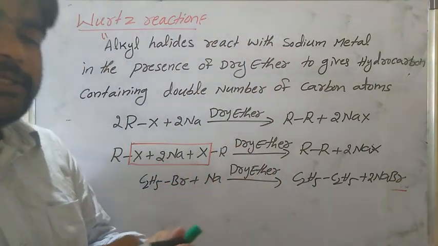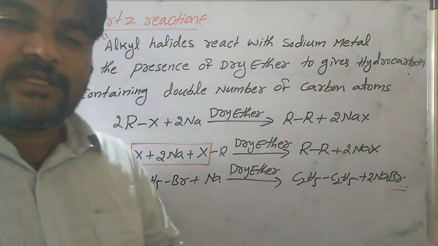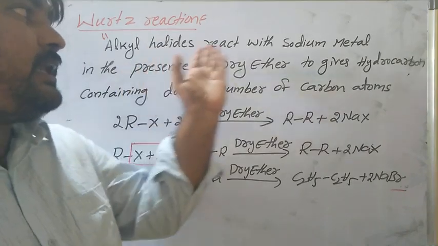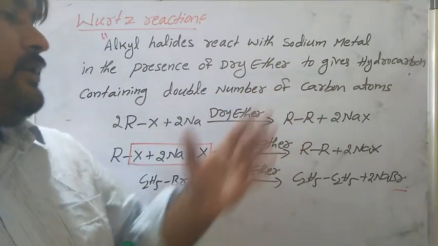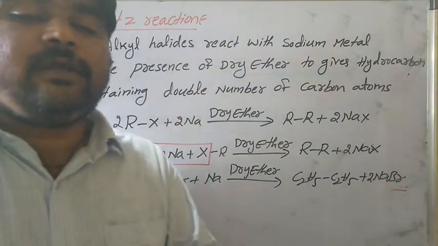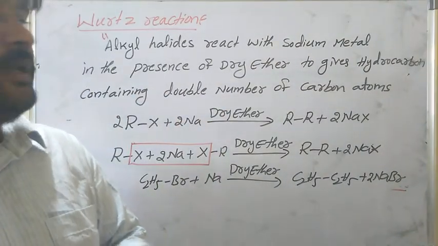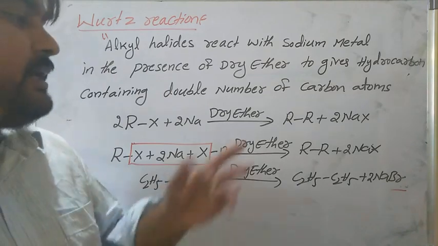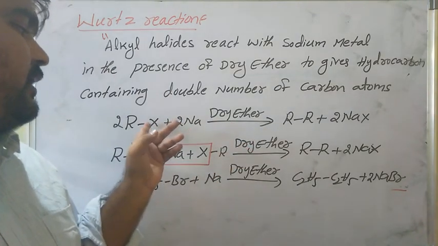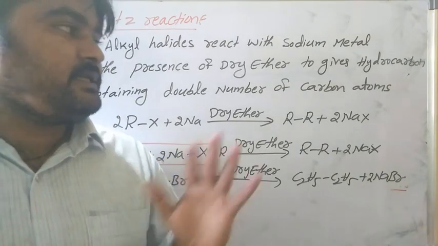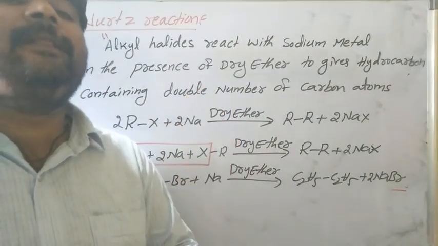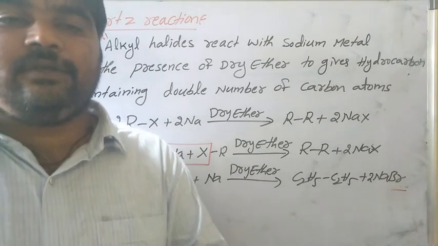This reaction explains the Wurtz reaction. Wurtz reaction means alkyl halides react with sodium metal in the presence of dry ether to give hydrocarbons containing double the number of carbon atoms. So this is the Wurtz reaction, only in dry ether. If wet ether is there, alkyl halide is converted to alcohols. Okay, so this is the reaction with the metal atoms.